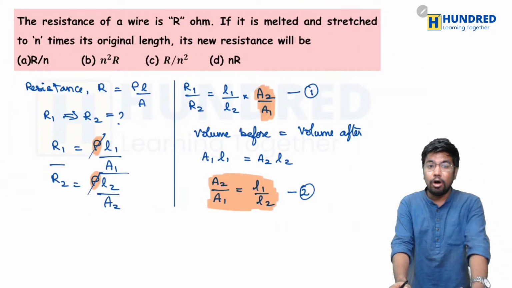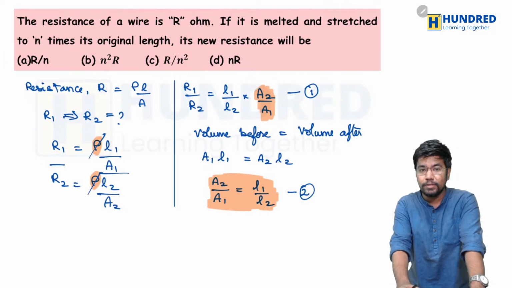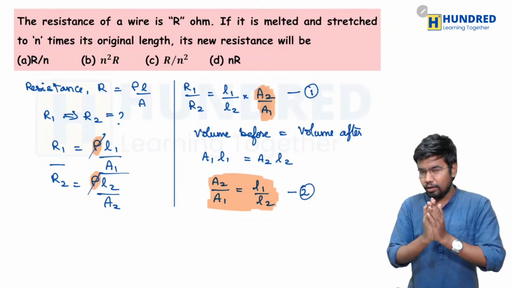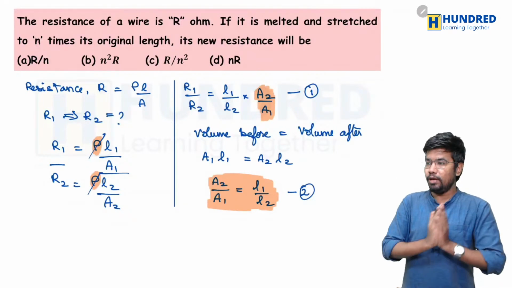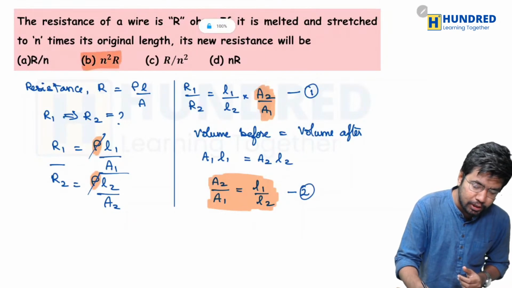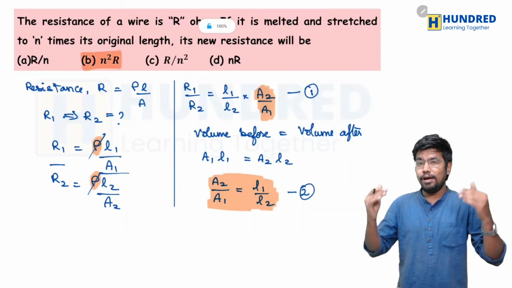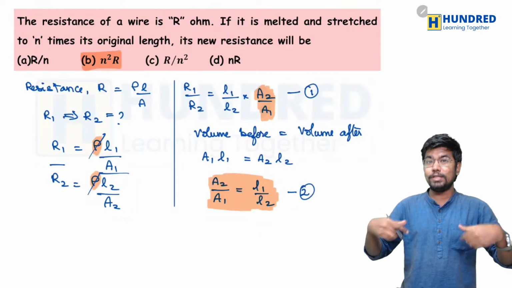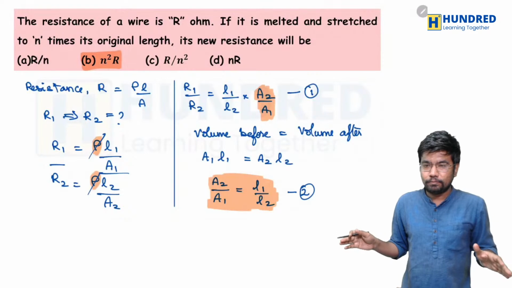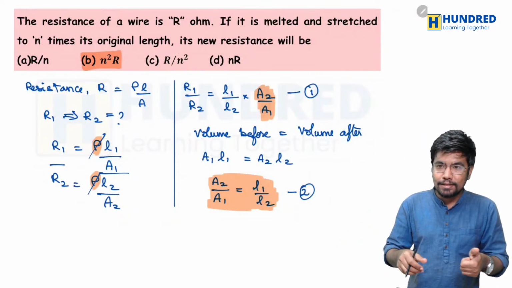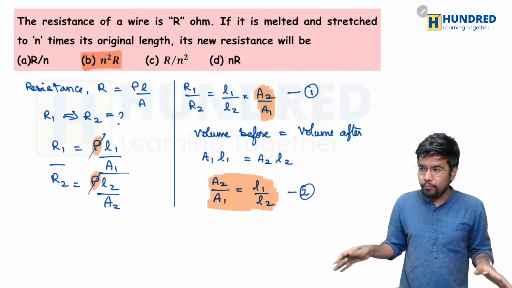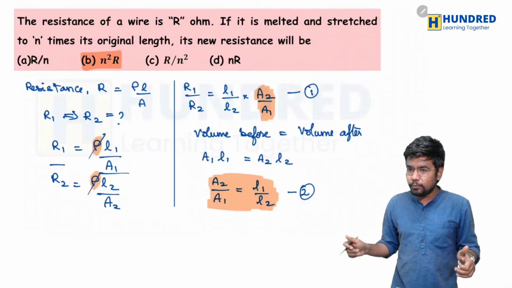So which option matches here? That is n square R. Which one is right? Of course, most of you have guessed it already. A good job by everyone. Everyone listening to the class, superb. So option B is the right one. We also did solve this question in the class, so it's good that you all remember. Everyone understands this, right? We can move to the next question. The first question we have done successfully.